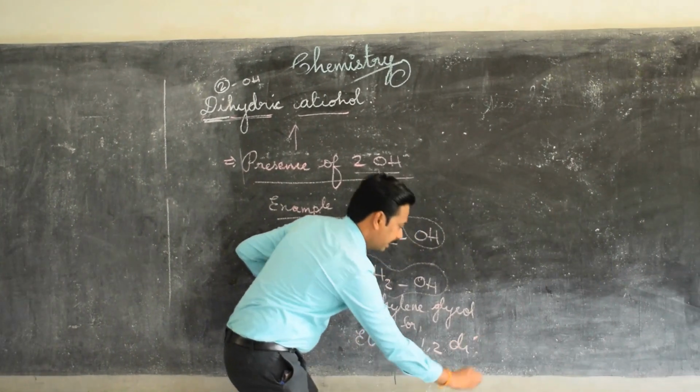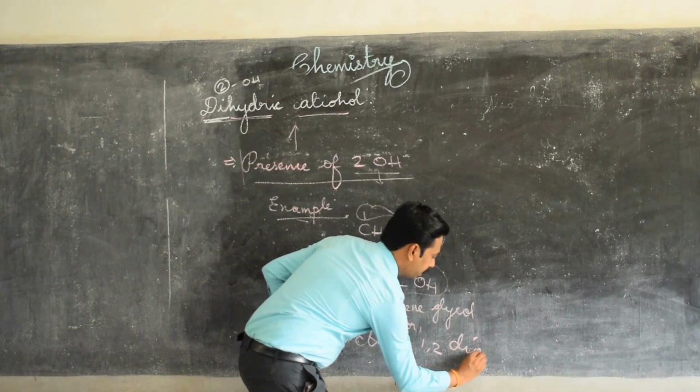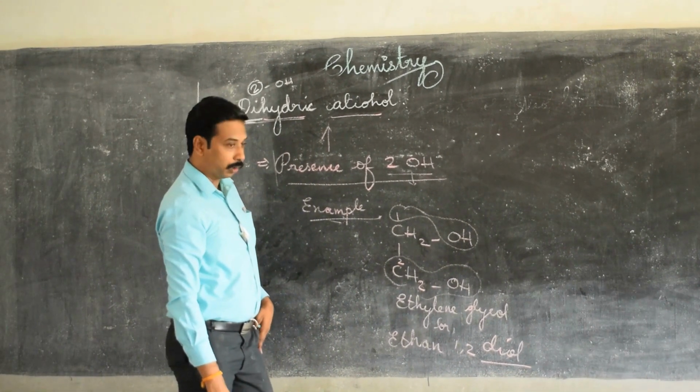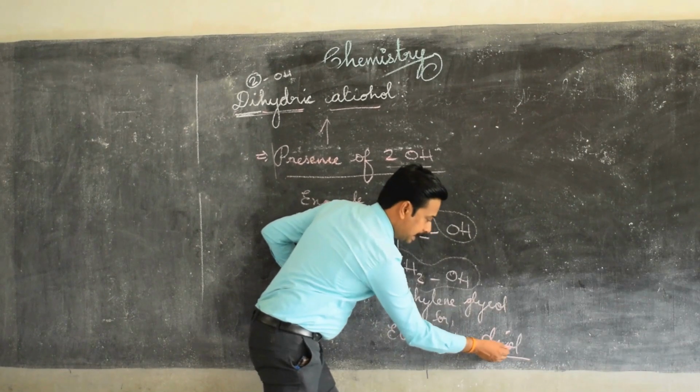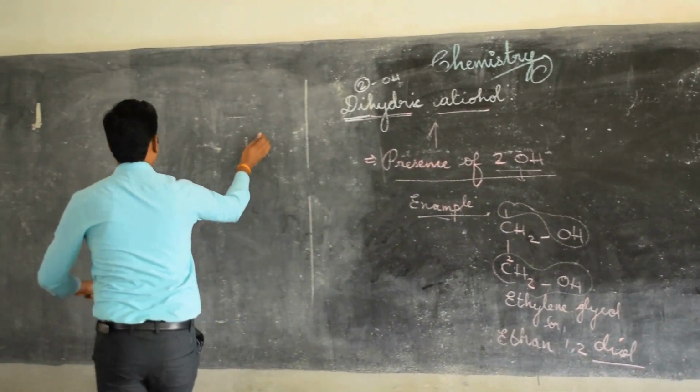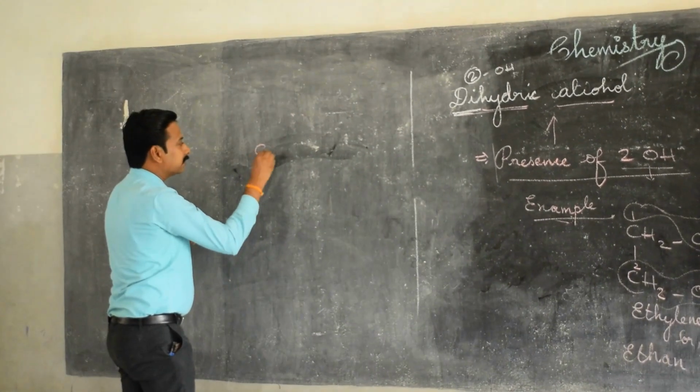So diol. What do you mean by the word diol? 2 OH in a molecule is called what? Diol.